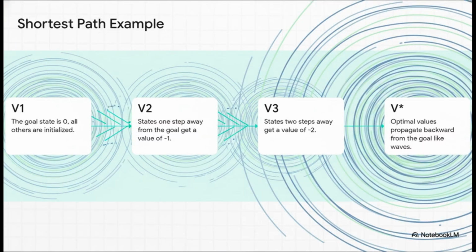And this process looks like waves moving backward from the goal. We start by saying the goal's value is 0. In the first pass, any square that's one step away from the goal gets a value of -1. In the next pass, any square one step away from those squares gets -2. The optimal value, the shortest path, just spreads out from the goal like ripples in a pond.